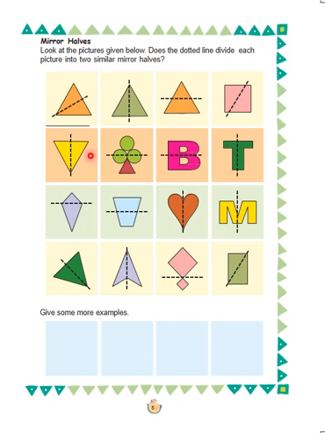Next is also a triangle through which a vertical line is passed. The dotted line is dividing the triangle into two similar mirror halves. The sixth picture is a tree in which the line is passed through the middle, and hence it does not get divided into two similar mirror halves. In the next picture, a horizontal line is cutting the B into two equal parts. Therefore, it has two similar mirror halves.